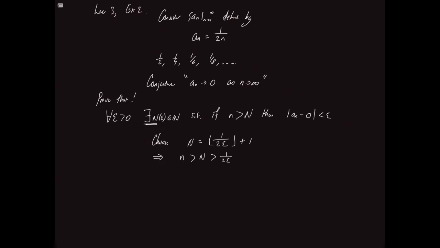Okay, so what is the effect? Effect on the absolute value of a_n minus our conjectured limit of 0. Well, that's the absolute value of 1 on 2n minus 0, which is just 1 on 2n. Okay, we want to conclude, we're hoping that this is going to be less than epsilon. Let's see if it's true. Let's do a little side calculation.